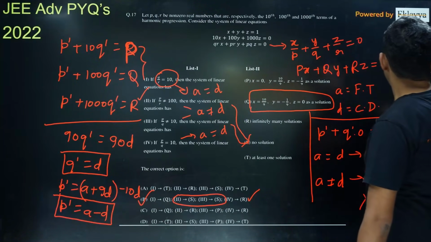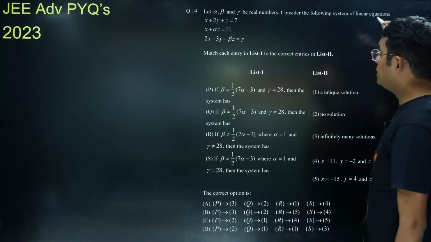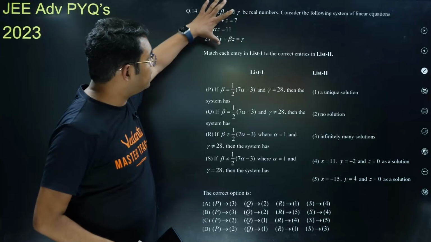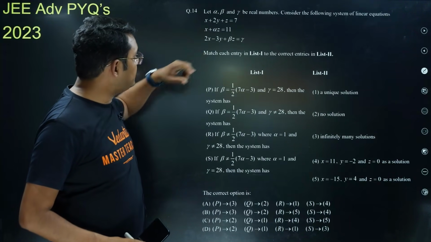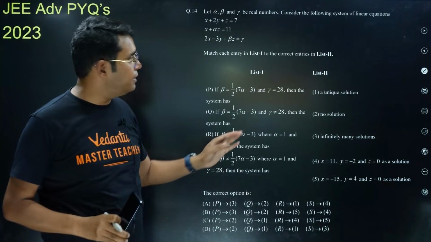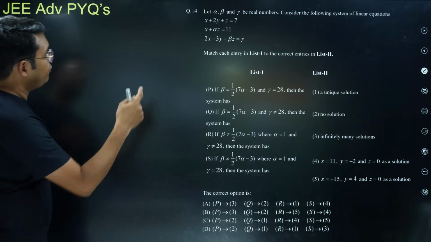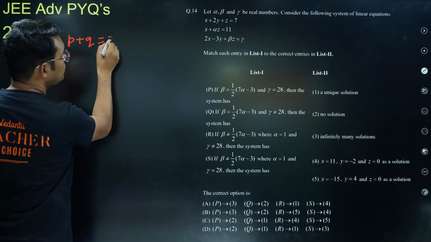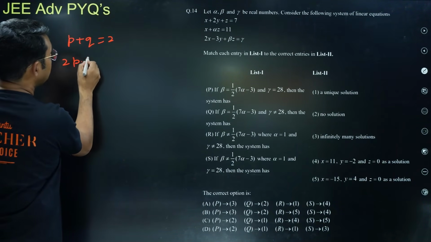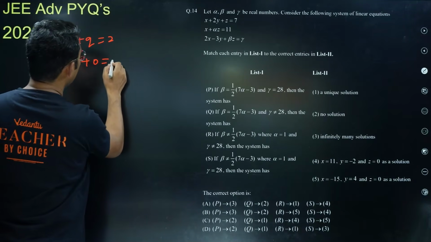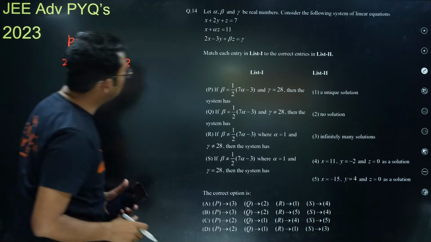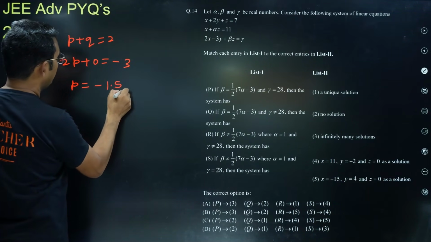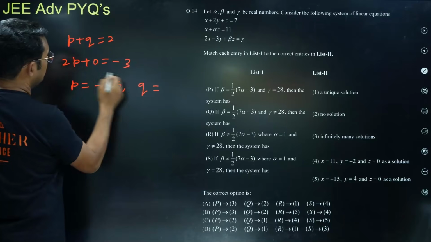Okay. So coming to the last question, this is of 2023. It says alpha, beta, gamma are real numbers. Consider the following system of linear equations. Match entries in list 1 to correct entries in list 2. Okay, here if I do that P Q thing once again, so P plus Q will be equal to 2. Okay, 2P plus 0, because there is no y term here, will be equal to minus 3. I think it is, yeah, minus 3. So this gives you P is equal to minus 1.5 and Q is equal to 3.5.